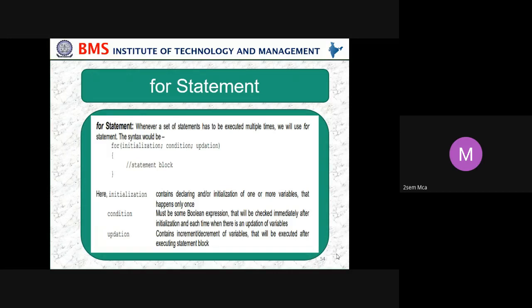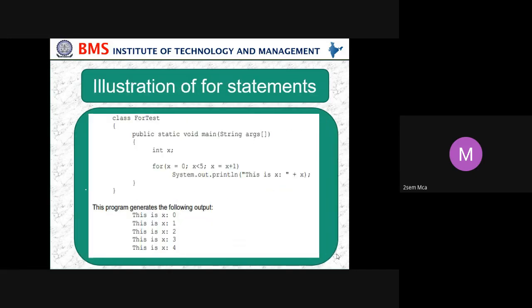Here, initialization contains a declaration and/or initialization of one or more variables. That happens only once. Then the condition must be some Boolean expression. Just the way we have talked about true and false, here also the condition should be true or false. That will be checked immediately after initializing and each time there is any update of variables. Update contains increment or decrement of variables that will be executed in the executing statement. We'll just see one small example for the for statement.